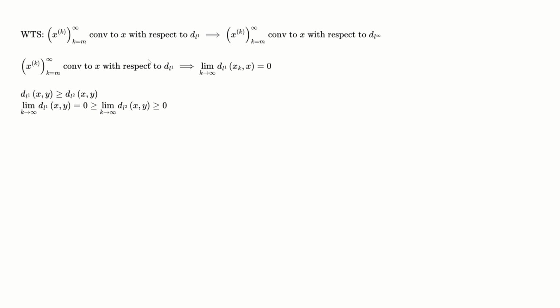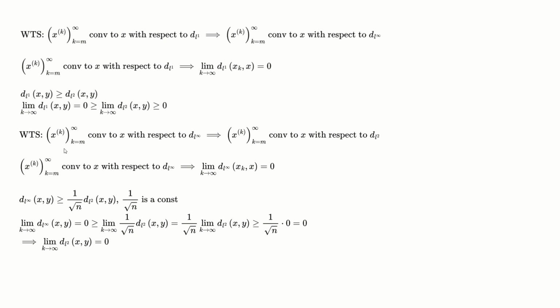Now I want to show that if the sequence converges to x with respect to the L1 metric, this implies that the sequence converges to x with respect to the L infinity metric. Again, knowing the definition of convergence, the limit as k approaches infinity of the L1 distance between xk and x is equal to 0. We can use the inequality that we proved in the beginning portion, and by using the squeeze theorem, we see that this is equal to 0.